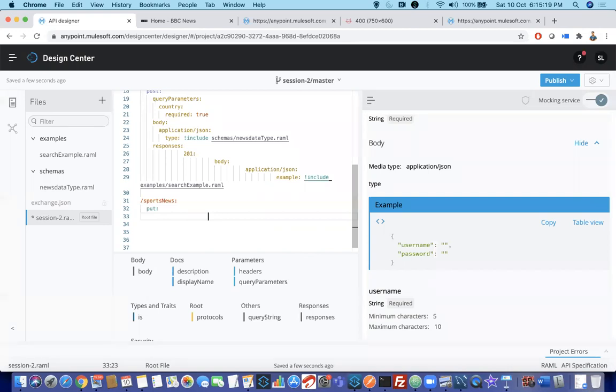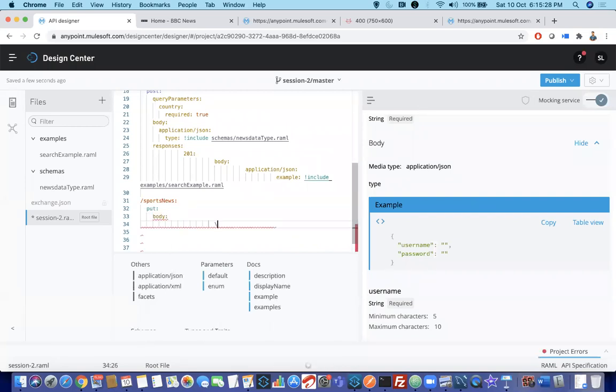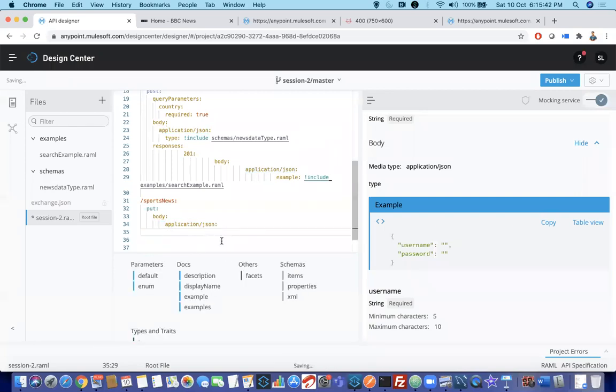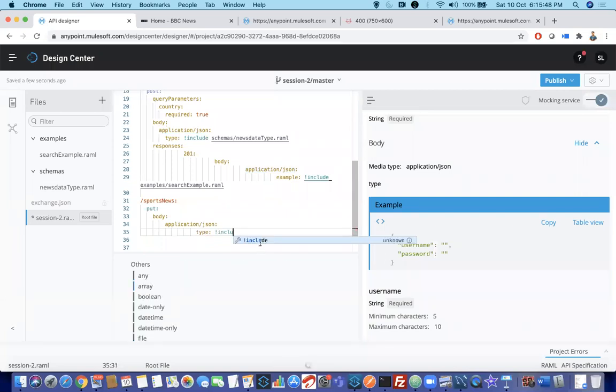I can use some, for example, I have used put. Let us use put. You don't need these many indentations. Then you can say request I want to send as only body. Here also I want to use the same application/json. So after body you cannot directly keep type, you have to first define what is that. Then if you want to use type again, the same file, hash include schemas, and you can see automatic suggestions here.